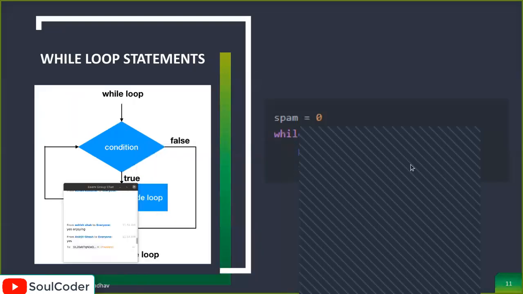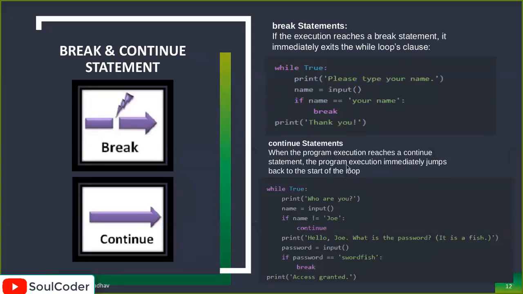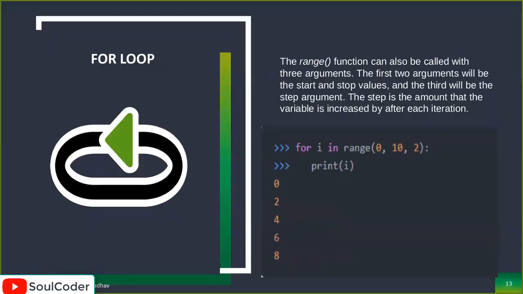Okay, so this is the next part about the while loop: the break and continue statements. We already did the break part here. So this was about break. What does break do? It breaks the loop. What does continue do then? Continue will make the execution go on to the later part. We will use this in a later program. Now we'll move to the next slide, which is the for loop.